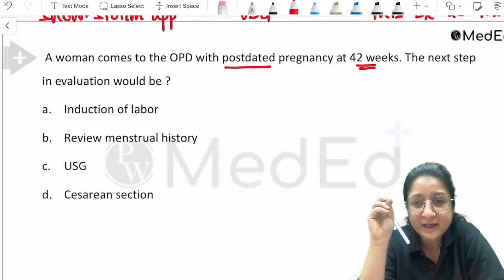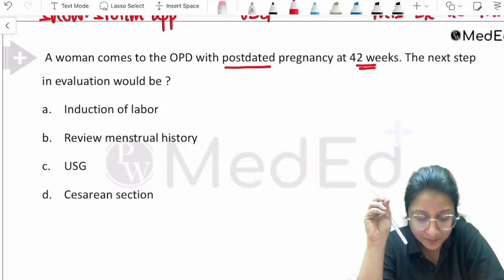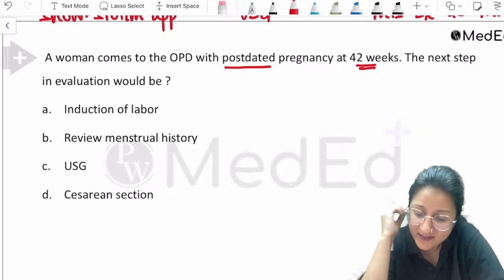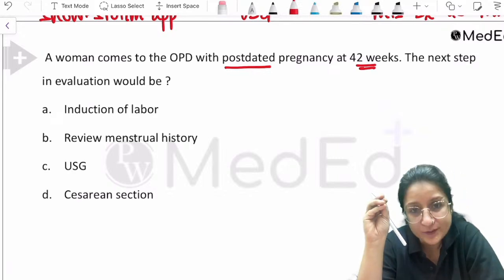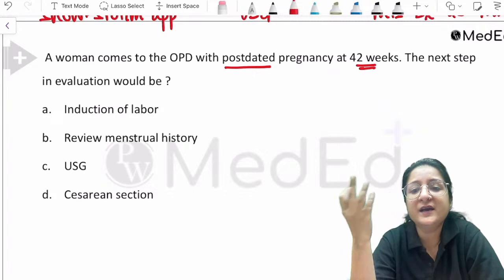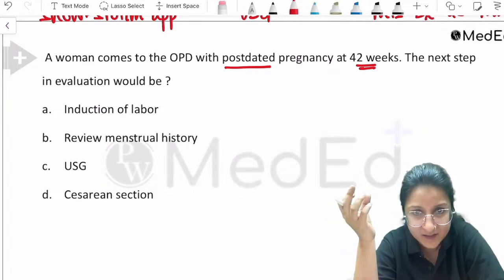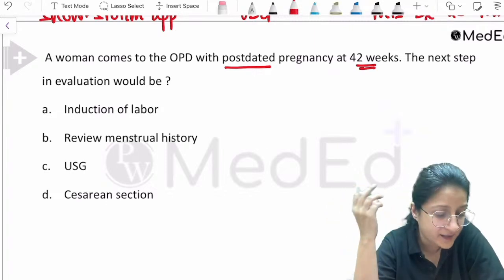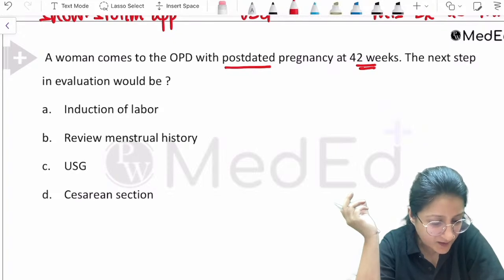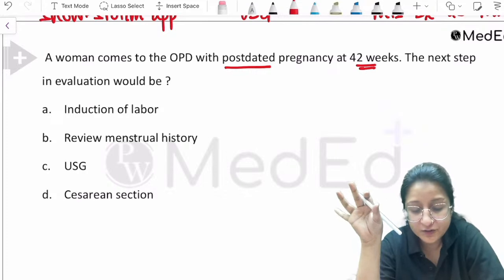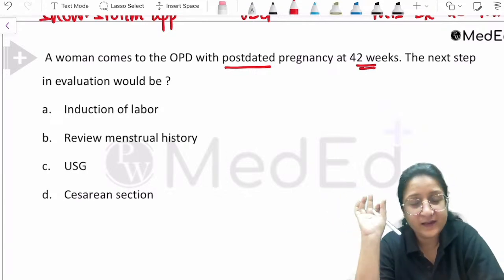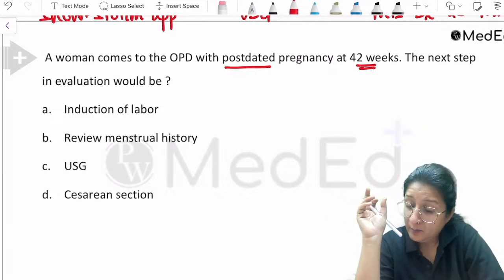Think logically, just plain simple common sense to answer this question. She has crossed her EDD. That's what post-dated means. There is a doubt between induction of labor or cesarean section. Agreed.